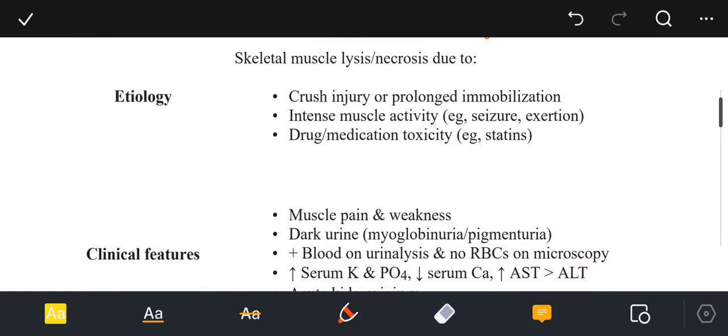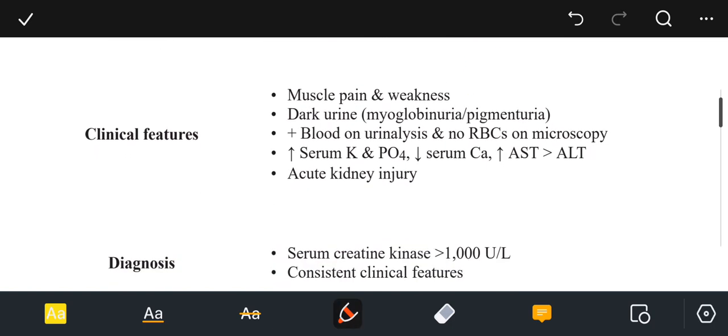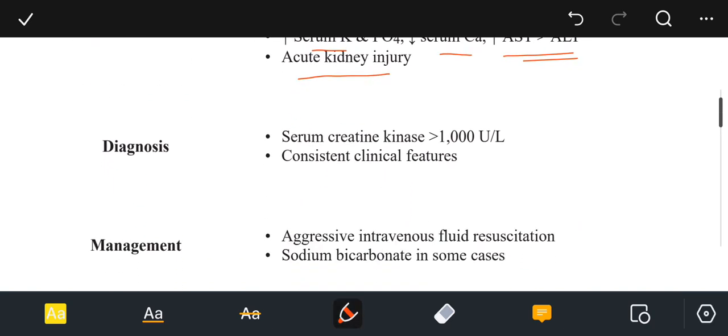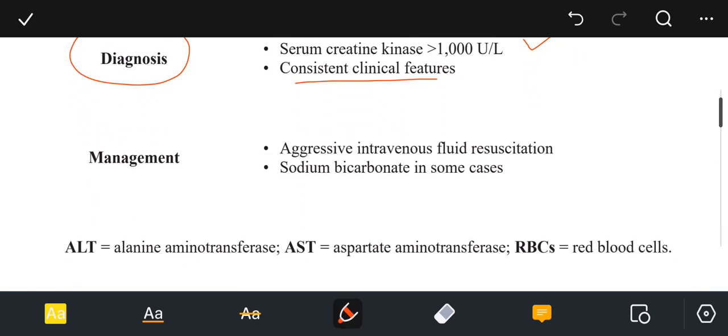necrosis due to etiologies: crush injuries or prolonged immobilization, intense muscle activity, for example, seizures and exertion, and drug or medication toxicity, for example, statins. The clinical features include muscle pain and weakness, dark urine, which includes myoglobinuria and pigmenturia, positive blood on urinalysis and no RBCs on microscopy, increased serum potassium and phosphorus, decreased serum calcium, and increased AST more than ALT. And then we have the acute kidney injury. The diagnosis is serum creatine kinase more than 1000 units per liter, and consistent clinical features will help you make the diagnosis. Then management: aggressive intravenous fluid resuscitation and sodium bicarbonate in some cases.